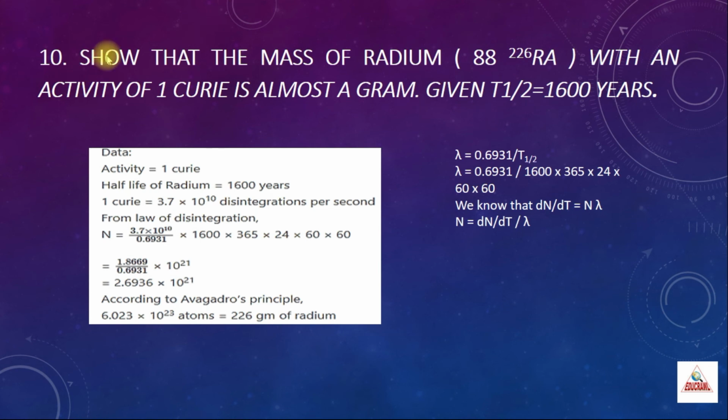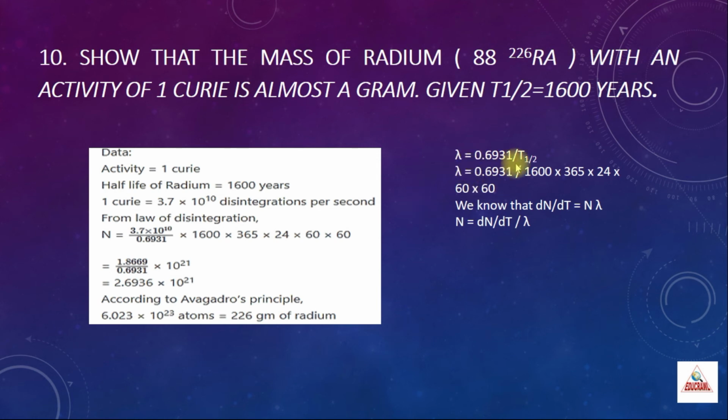The 10th problem is, show that the mass of the radium with an activity of 1 curie is almost a gram. The T half is given as 1600 years. So the activity is given as 1 curie. We know the half-life of radium as 1600 years. And we know the relation between Curie and disintegration per second as 1 Curie is equal to 3.7 into 10 power 10 disintegration per second.